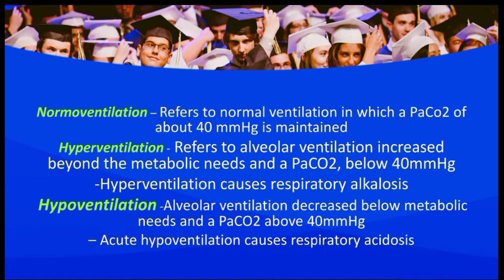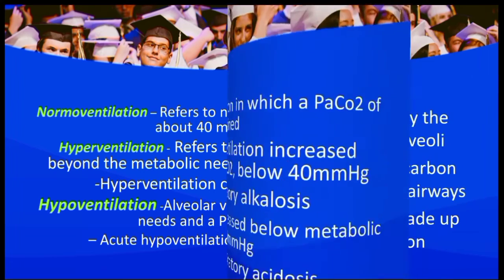And next one is hypoventilation. Alveolar ventilation decreases below metabolic needs and the partial pressure of carbon dioxide goes above 40 mm of Hg, and it causes respiratory acidosis.